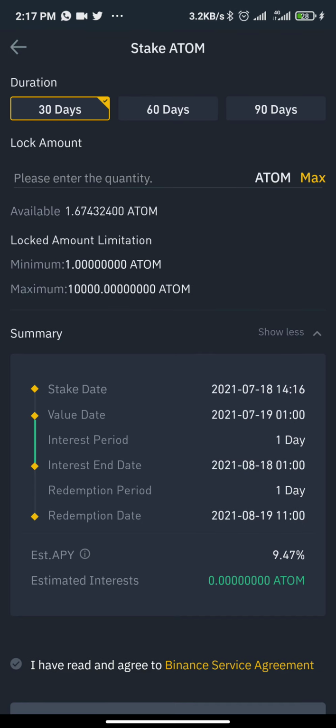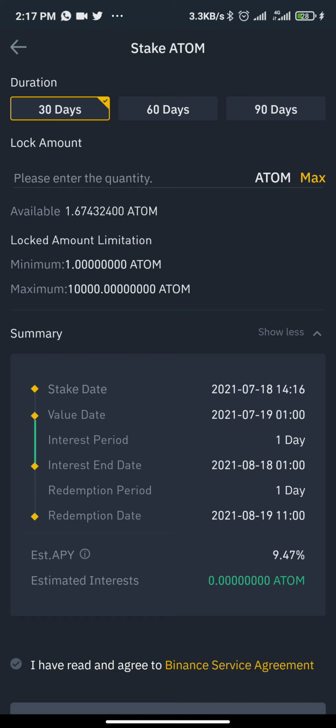Don't forget, if you are putting in a small amount of money, that means your return will be small. But if you are putting in good money, at least around $1,000 or so, that will fetch you a good return. That's what you should know.